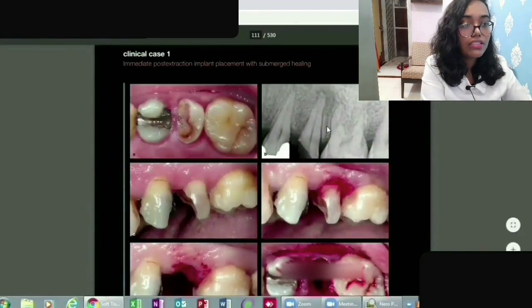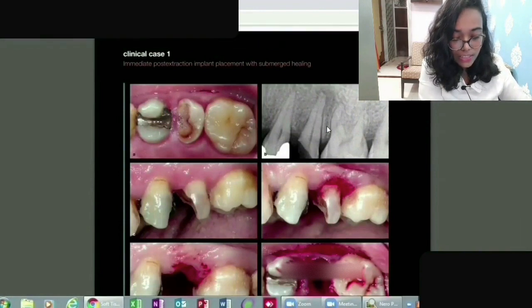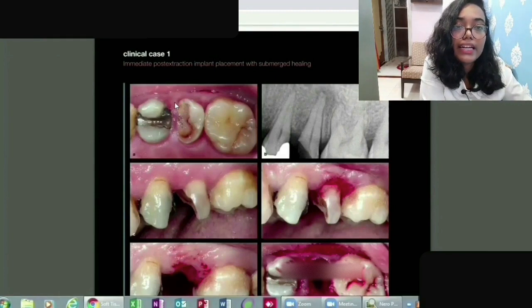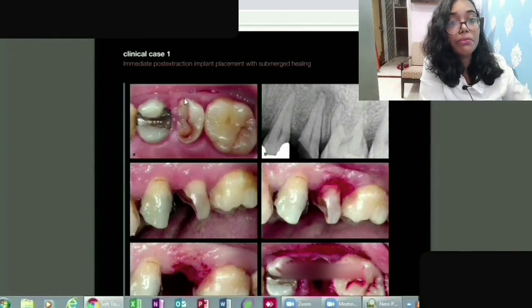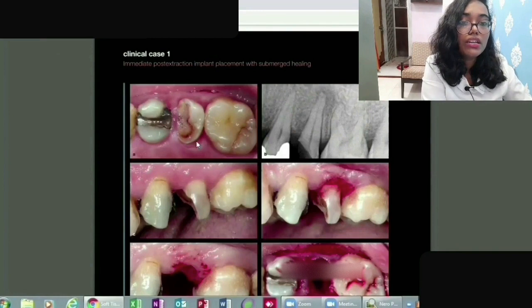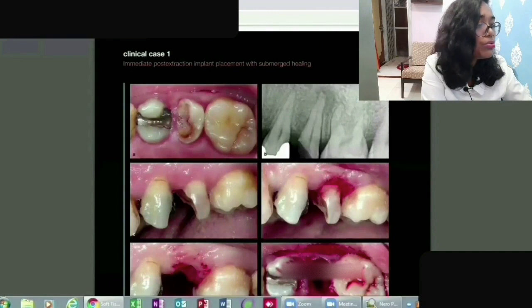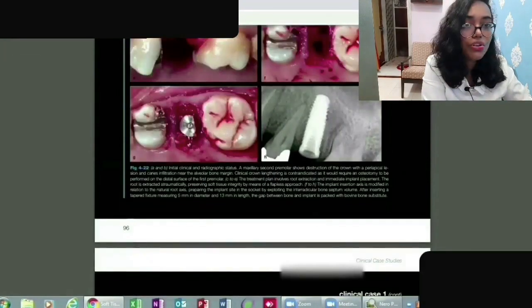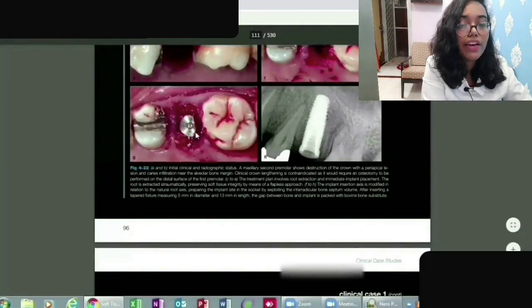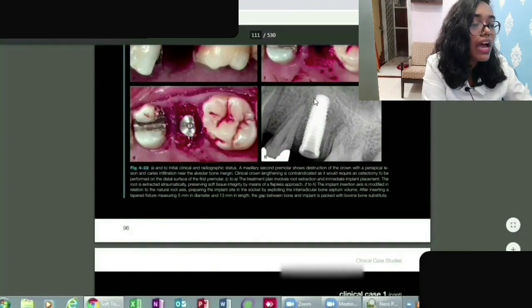In this first image, in case 1, it is in the second premolar region. You can see more than half of the tooth is distorted. So what they have done is they have extracted the tooth, and then you can see immediate implant placement has been done.